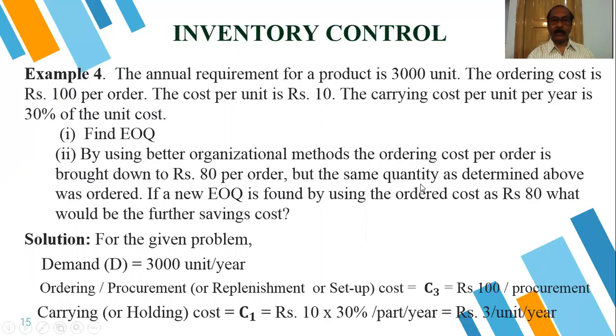80 per order, but the same quantity as determined above was ordered. If a new EOQ is found, so when we change the rupees 100 to 80, we will get the new EOQ by using the order cost as rupees 80. What would be the further saving cost? That means we have to compare what is the economic effect, gain or loss, that we have to discuss by finding all related values or quantity.